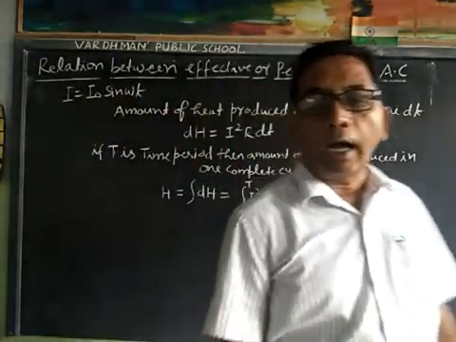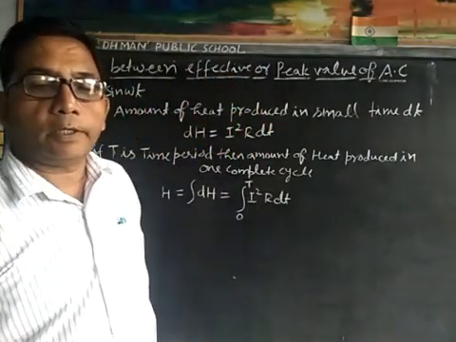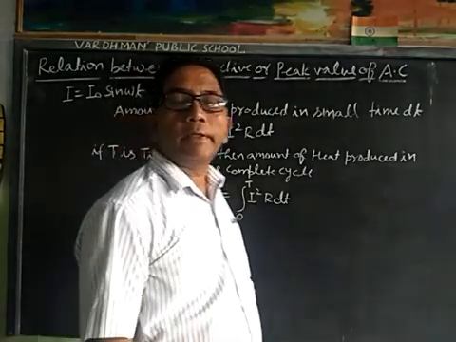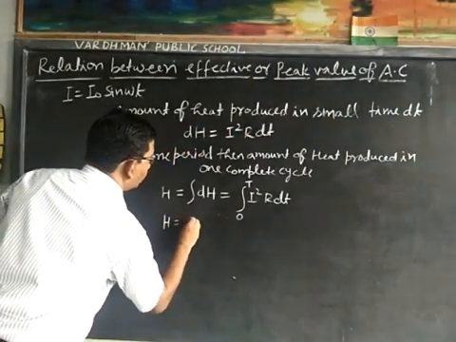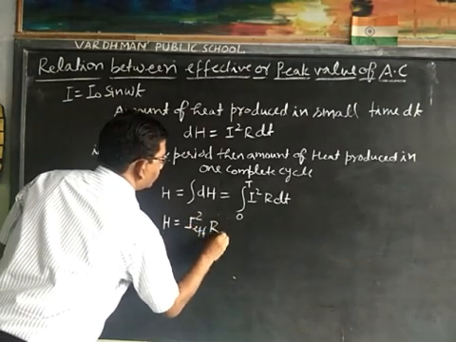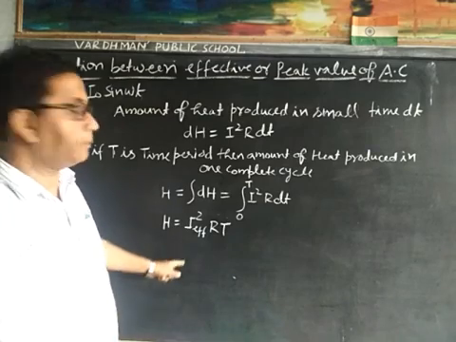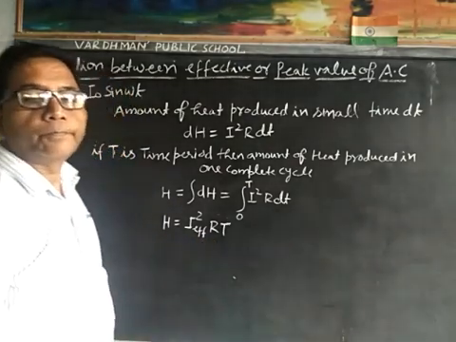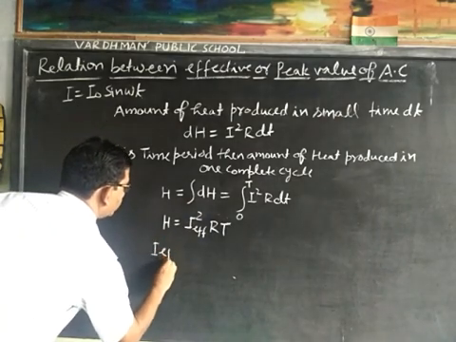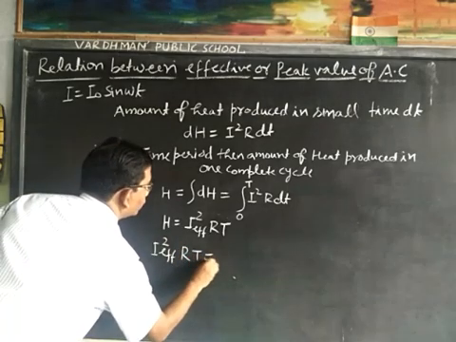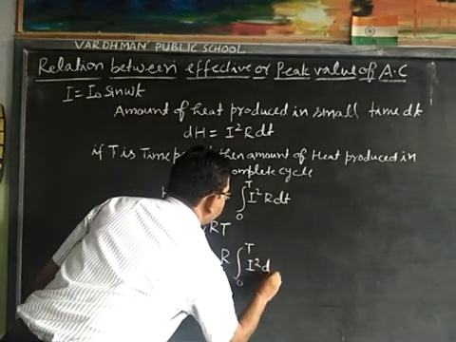Now, if I effective is the effective value of AC, then the heat produced in time T can be written as H is equal to I effective square R T. Therefore, we can write I effective square R T is equal to R taken out, integral 0 to T of I square dt.